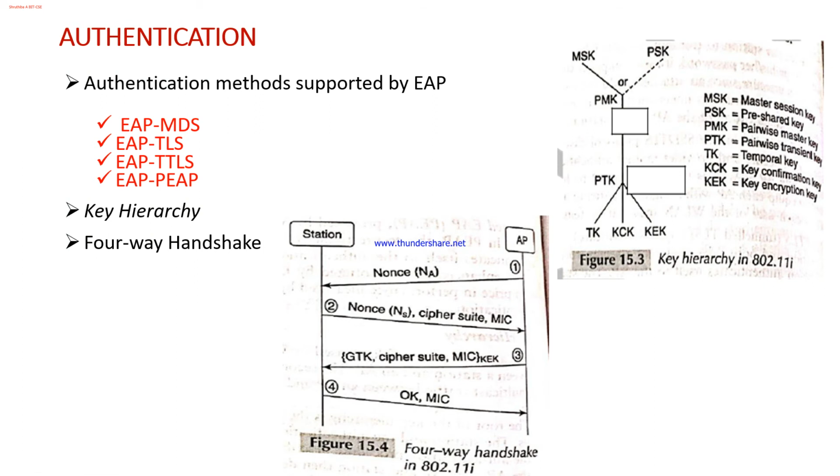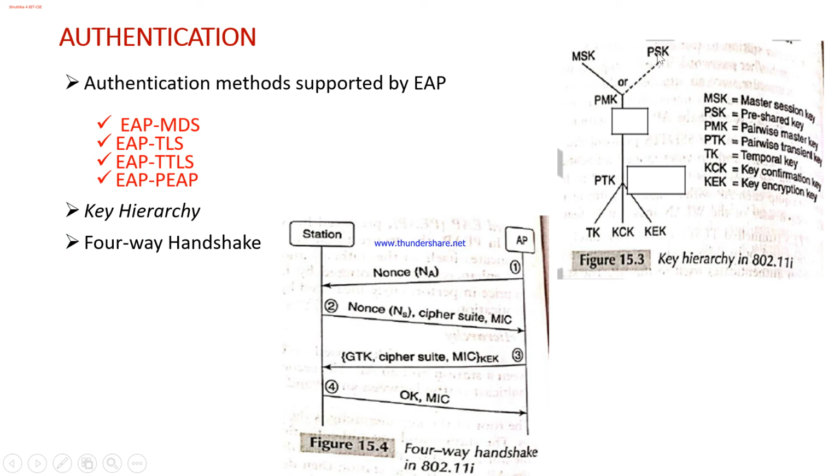One possibility is for each station to be configured with a PSK, that is, a pre-shared key. While the pre-shared key approach is easier to administer, each station will be pre-configured with the pre-shared key.